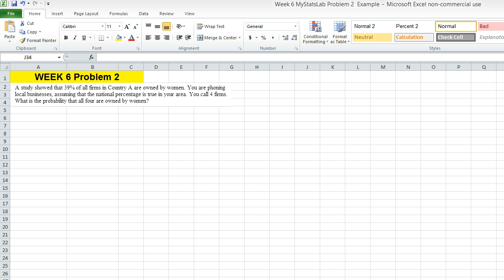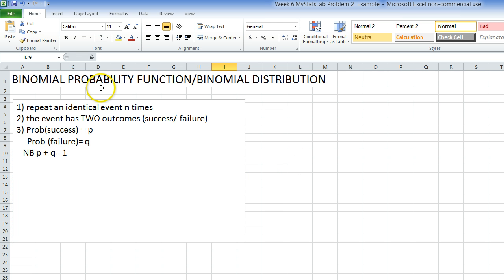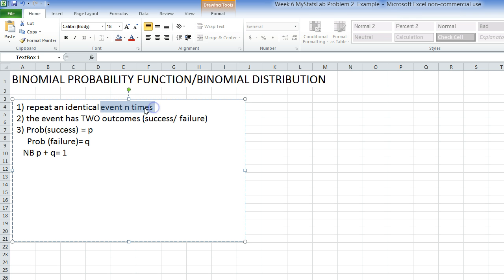This is an example of a problem that we can use binomial distribution or binomial probability function to help us with. What does this mean? It means, first of all, that you have a series of events that are happening n times. So you're making n phone calls, in this case 4, and the events are identical. So what's going to happen? The possible outcomes are only 2. In this case, it can either be owned by a woman or owned by a man.